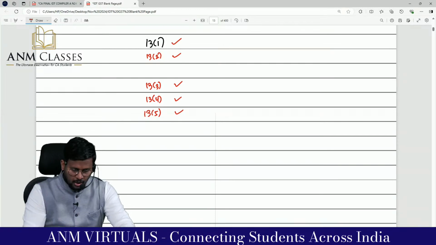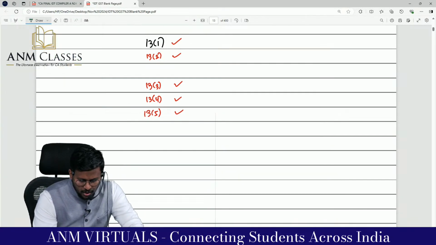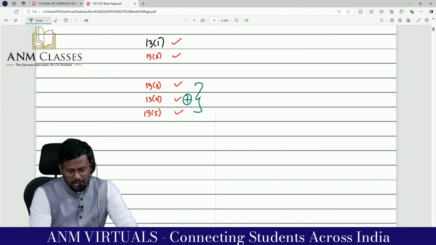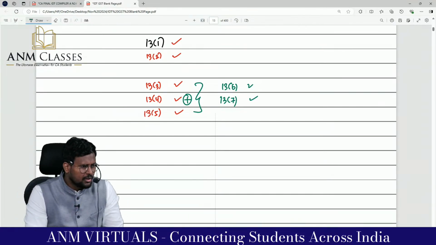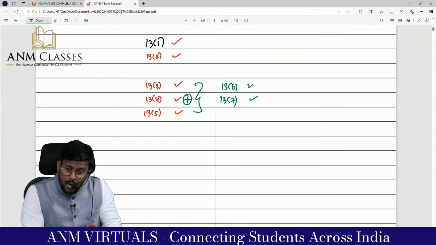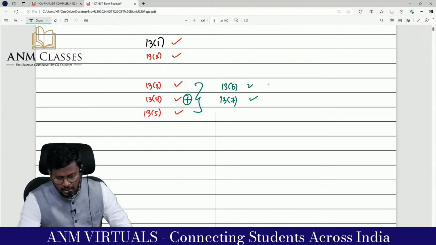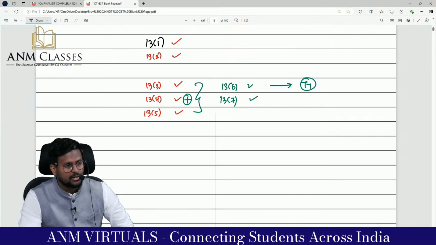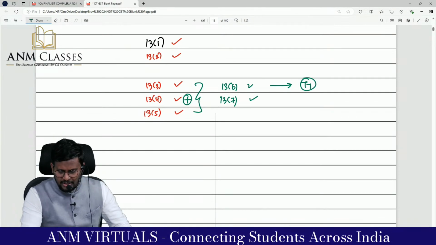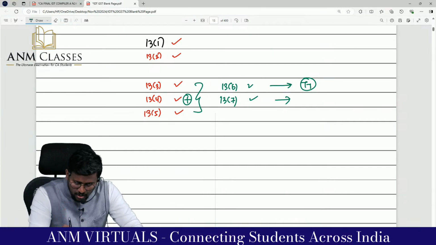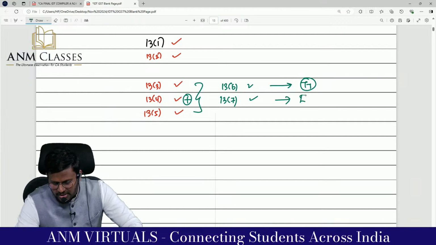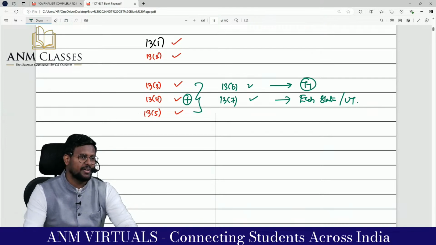That's it. To support 13 subsection 3, 13 subsection 4 and 13 subsection 5, we are having 13 subsection 6 and 13 subsection 7. What is 13 subsection 6? Service provided in more than one location, including the taxable territory, then place of supply is the taxable territory. That's game over. 13 subsection 7, service provided in more than one state or union territory, then each state or union territory is the place of supply.